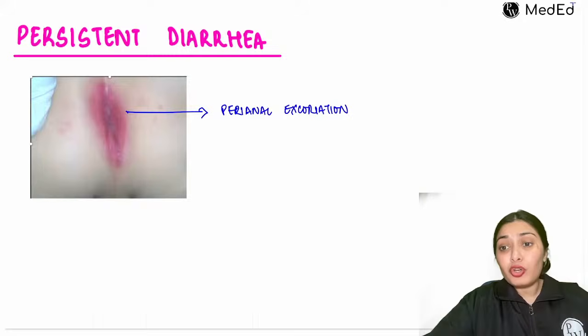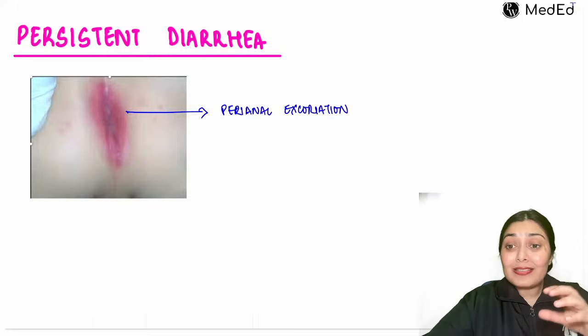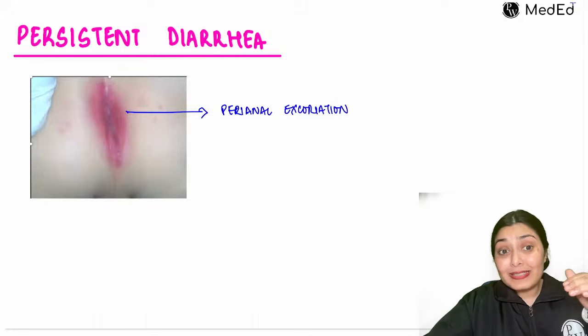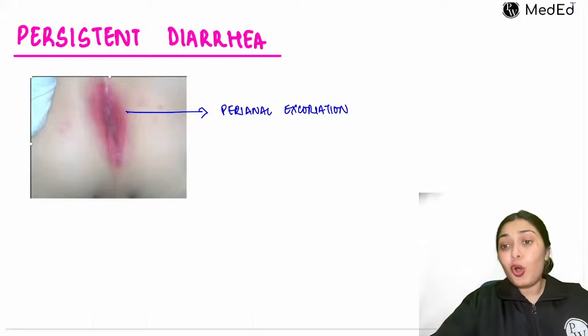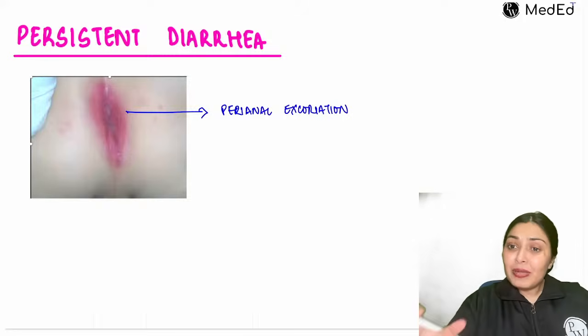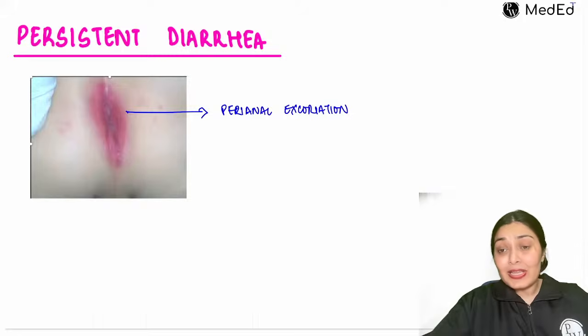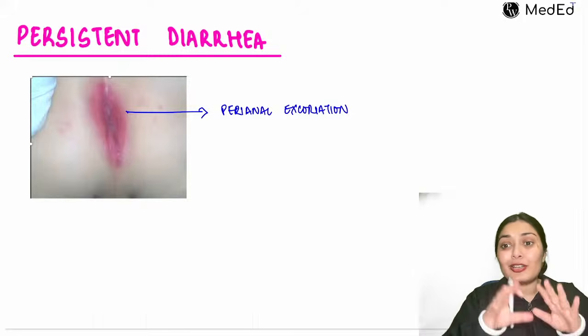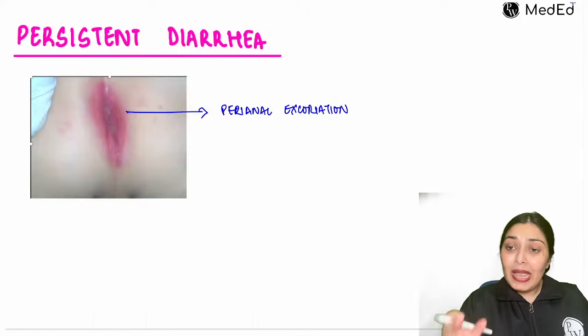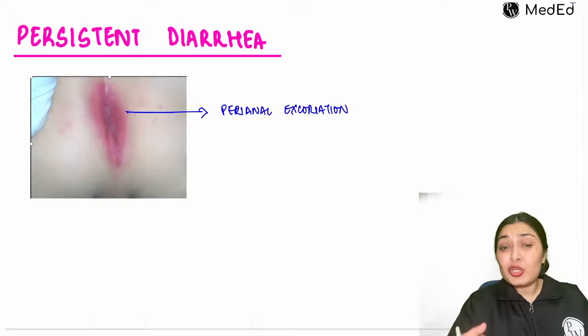Because loose stools are there for a long duration, there will be sloughing of the intestinal epithelial cells, and these cells have the brush border enzymes, the lactases. Because of the loss of lactases, what will happen when this child drinks milk? No lactase is there, so that milk would be acted upon by colonic bacteria and converted into lactic acid and hydrogen gas. This lactic acid coming through the anus will cause excoriation of the perianal area, and hydrogen will cause gassy stool. So the mother will say that the child is passing very gassy stools. And when you look at the anal area, there is a typical excoriation, the rash.